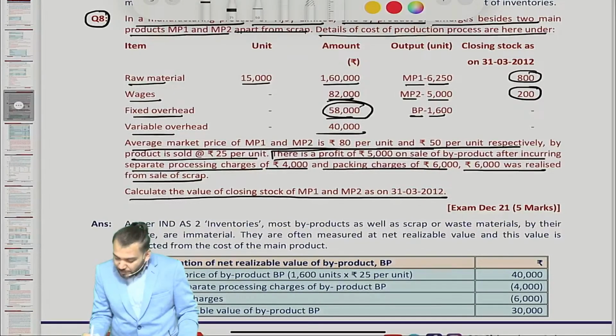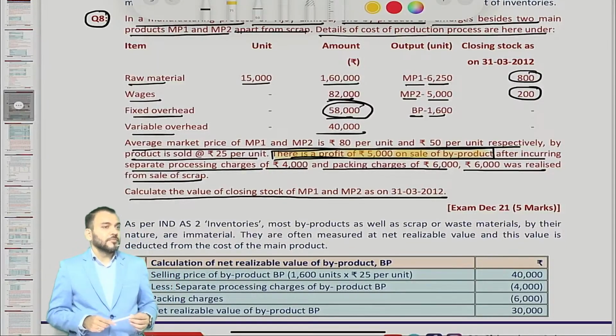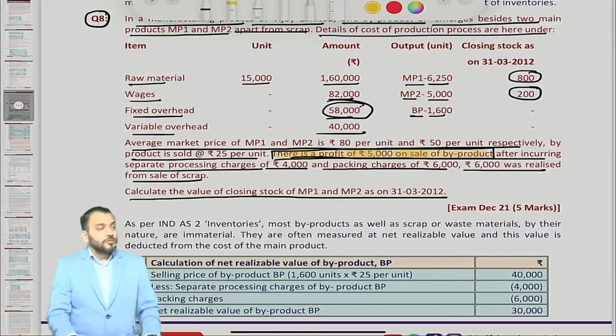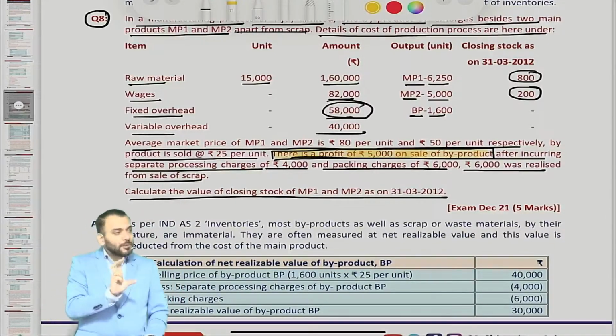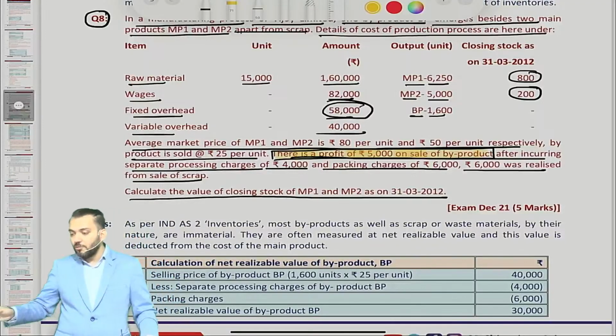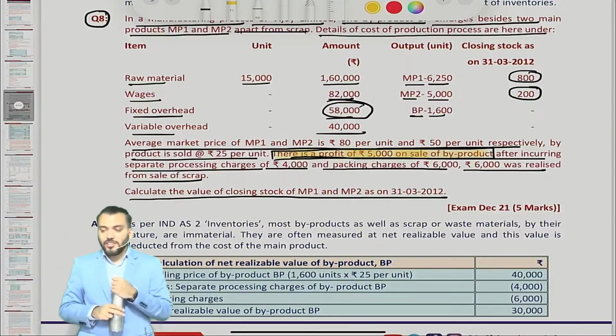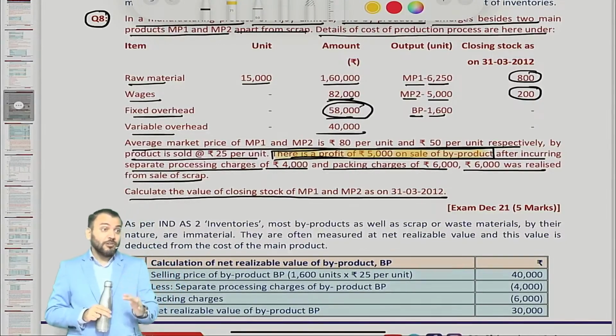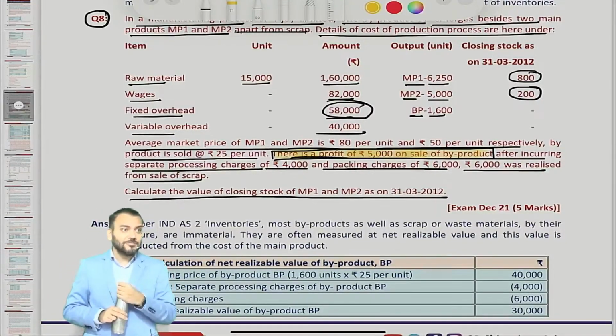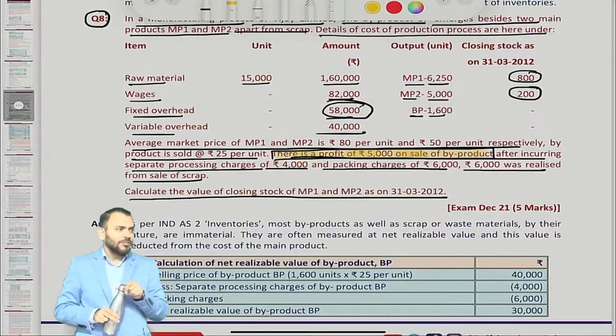There is a profit of rupees 5,000 on sale of byproduct. They have given one information. What will you do with this? If you can say, it means you have understood. If you can't say, just try to understand. If you can't say, what happened to CA inter today? So CA inter will become the toughest question, no?